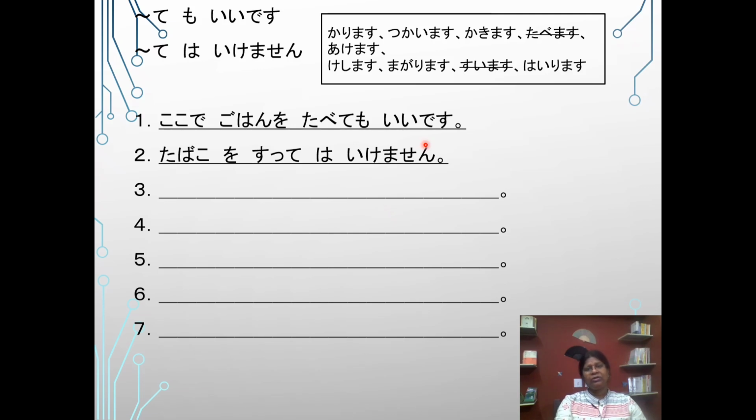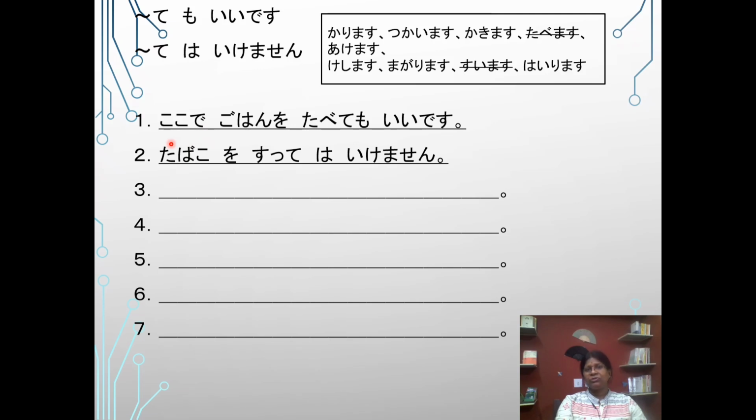Look at here. This is an exercise for you. Here I have given some words. I have written 2 sentences. Please you do it. One is te mo ii desu. Te wa ikemasen. Okay. One is a permission sentence. Another is you must not do.